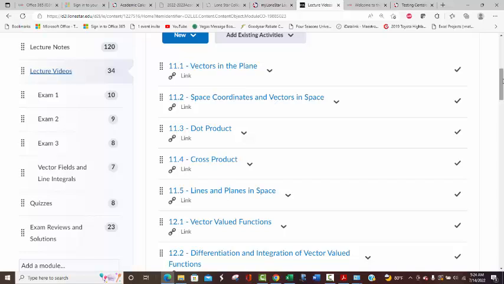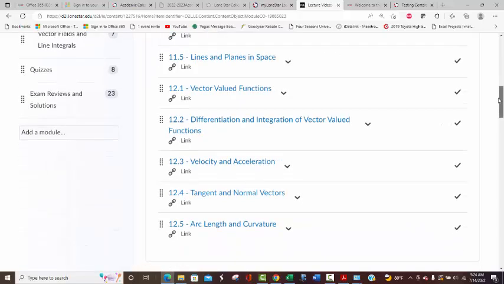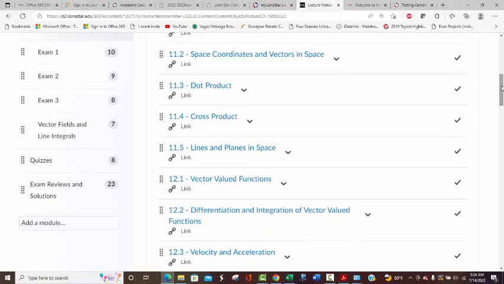They're not super long because most of them, instead of writing the problem out, I just move the cursor along and explain it as I go and show you where I am in the problem. That makes the videos a lot shorter. Once again, you can always ask me about anything. That's what I'm here for. So I've got videos for all that.